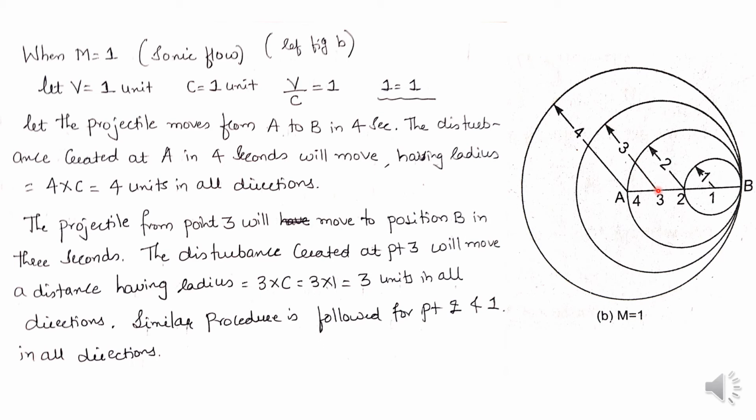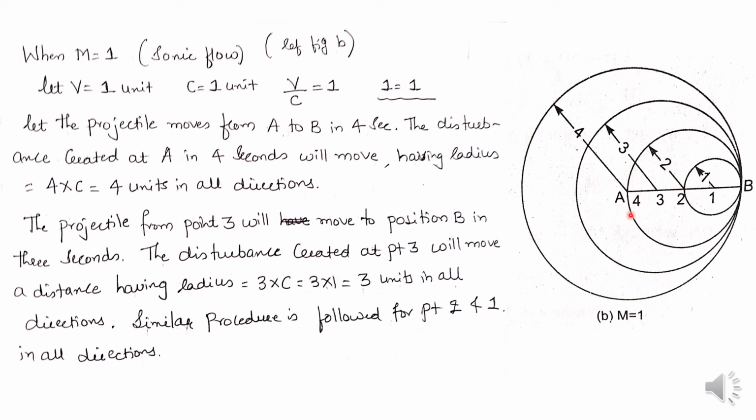Now after 1 second, again the projectile reaches point 2. In order to move from point 2 to point B, it requires 2 seconds. Hence the disturbance created at point 2 in 2 seconds will move having a radius equal to 2c units. 2 into c, that will be equal to 2 into 1, will be equal to 2 units in all the directions. Taking point 2 as the center and radius as 2 units, a circle is drawn like this.